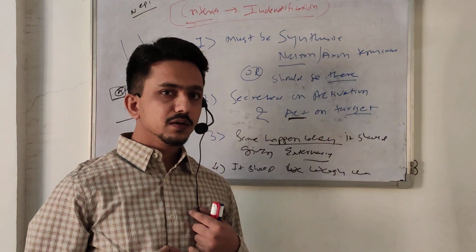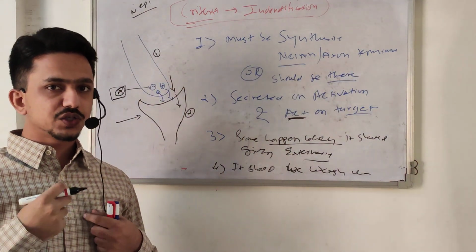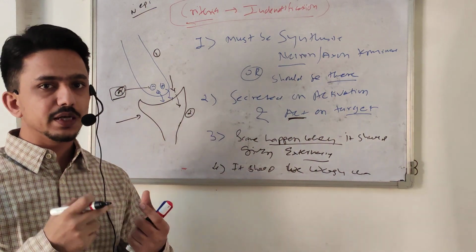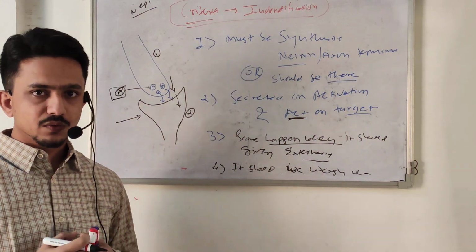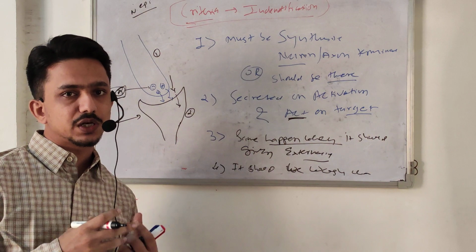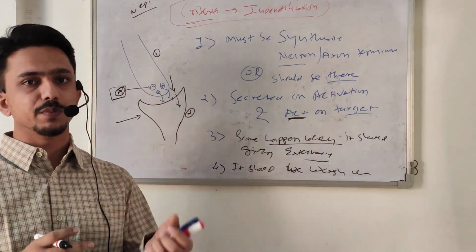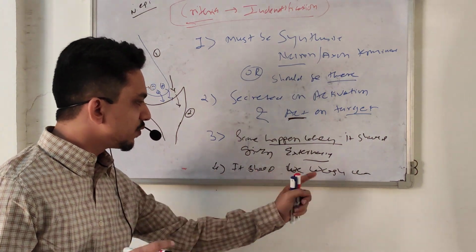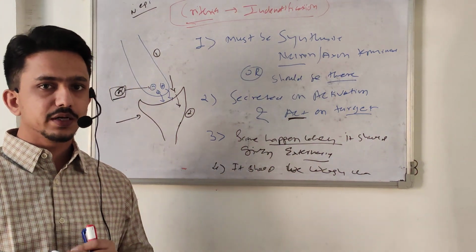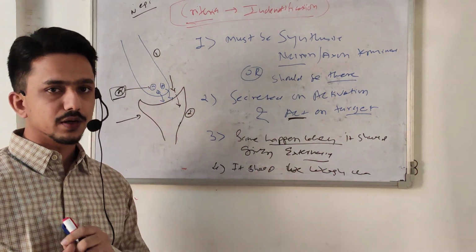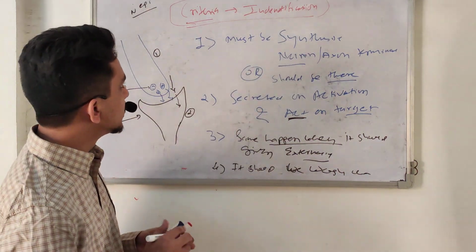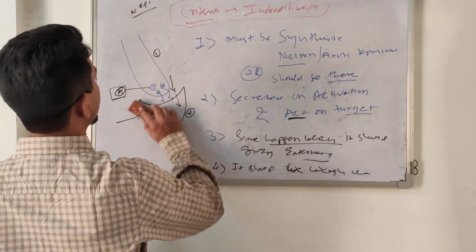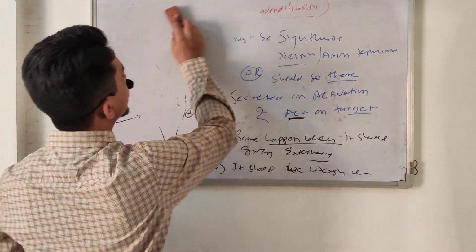Fourth, it should be washed out after some time. It does not remain permanently for a year. So this is the criteria for identification of a neurotransmitter.